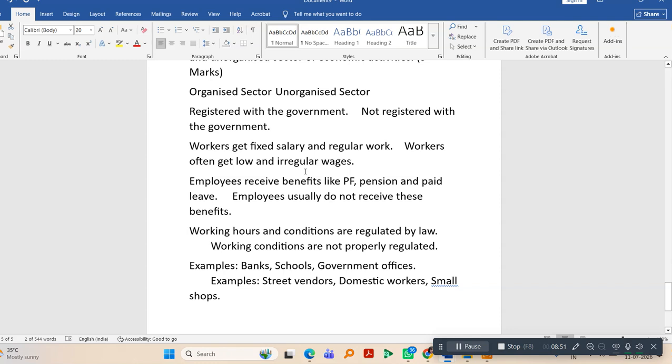In organized sector, the employees receive benefits. However, in unorganized sector, the employees do not receive the benefits. And in organized sector, the working hours and conditions are regulated by law. However, in unorganized sector, the working conditions are not properly regulated. For example, banks, schools, and government offices are organized sector. However, the unorganized sector includes street vendors, domestic workers, and small shops. I hope I made myself clear.